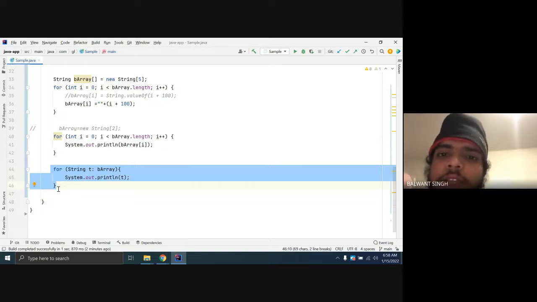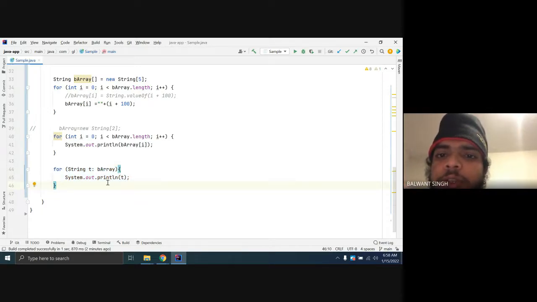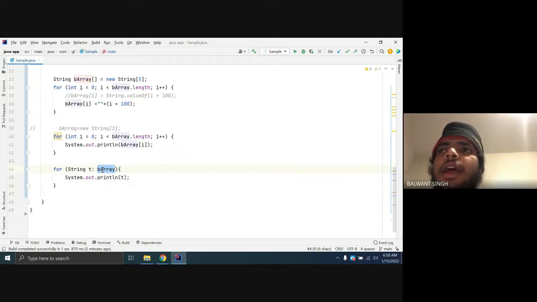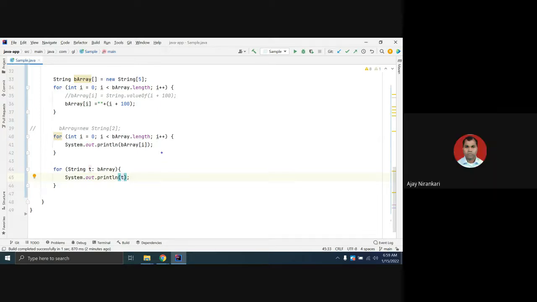So in line 44, you mean to say that String t is an array, and at the first index it would have the same value as the B array, and the same for index 1, 2, 3? Similarly, yes, the same kind of array index.